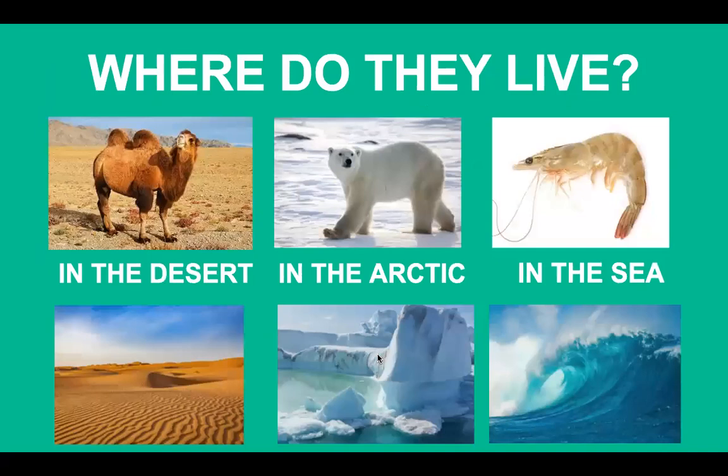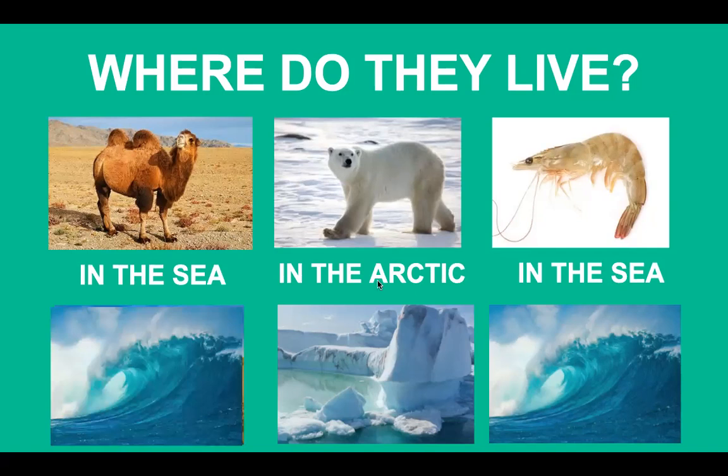Okay, let's check. Where do they live? For example, where do camels live? What is the camel's habitat? Camel lives in the desert. So the camel's habitat is desert, right? What about polar bear? Polar bear lives in the Arctic. The polar bear's habitat is Arctic. What about shrimp? Shrimp lives in the sea. So shrimp's habitat is sea.